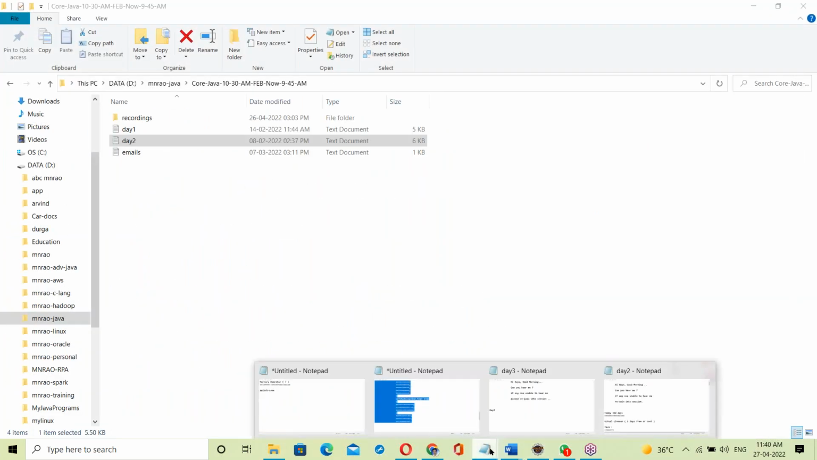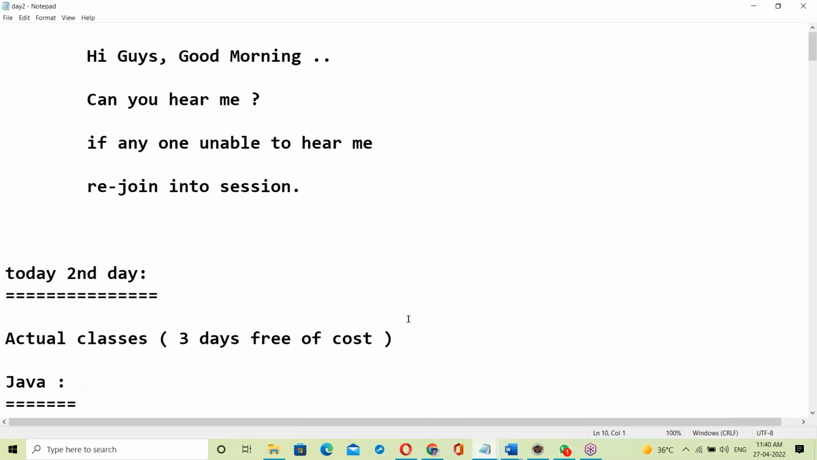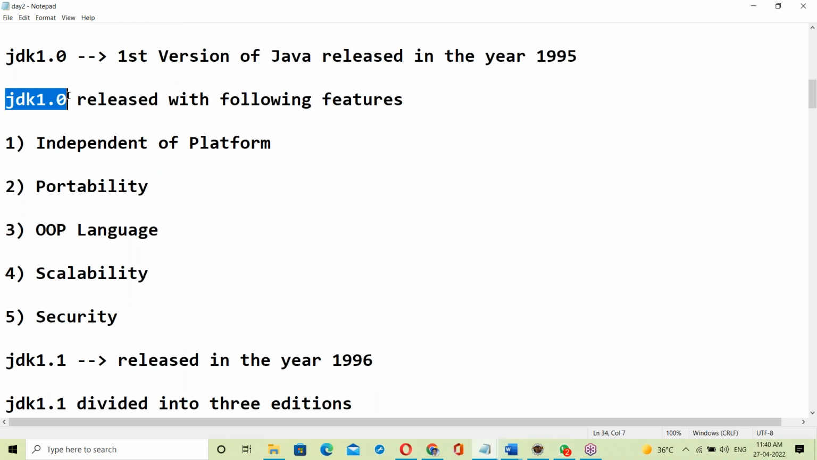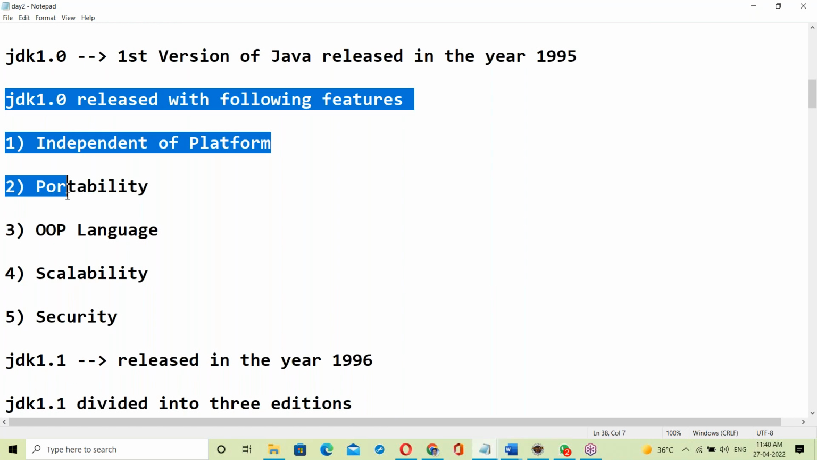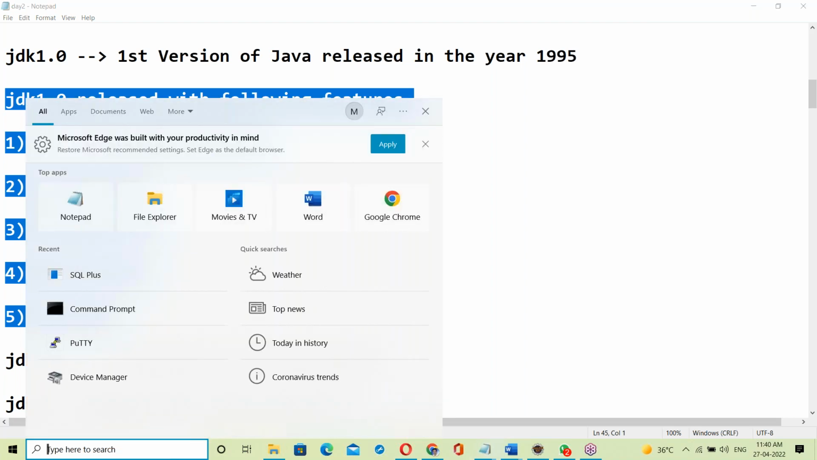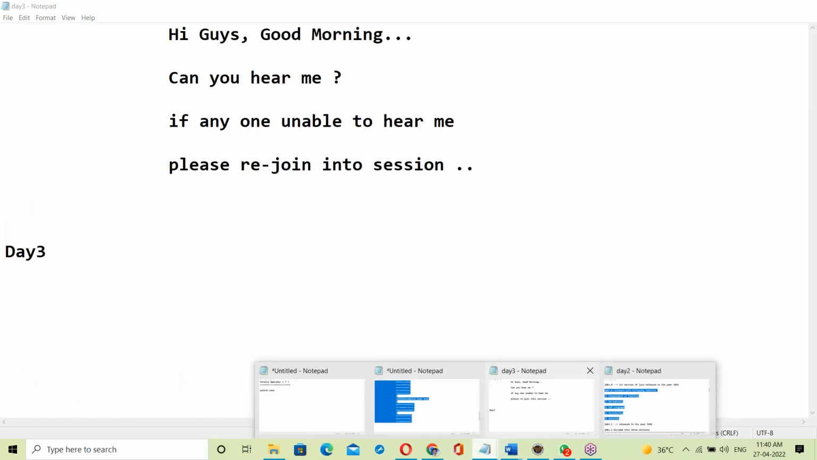Yesterday, all the Java introduction was completed: why Java got this much popularity, the reasons for its popularity, and its present position. Now let us start with Java features today. Day three.